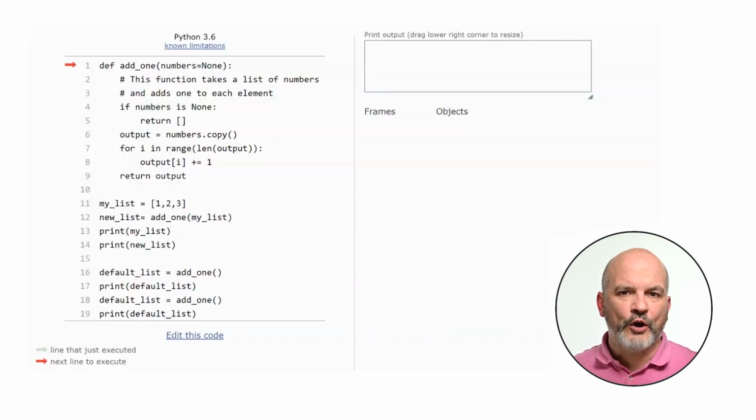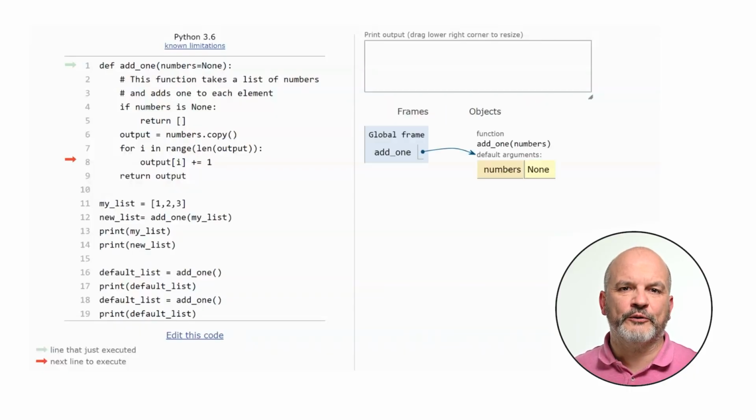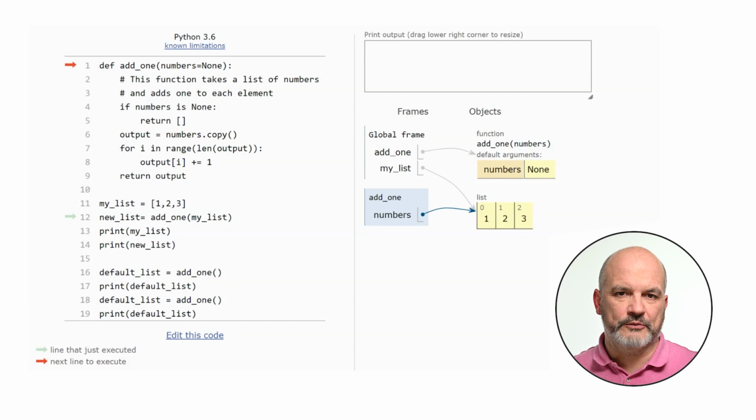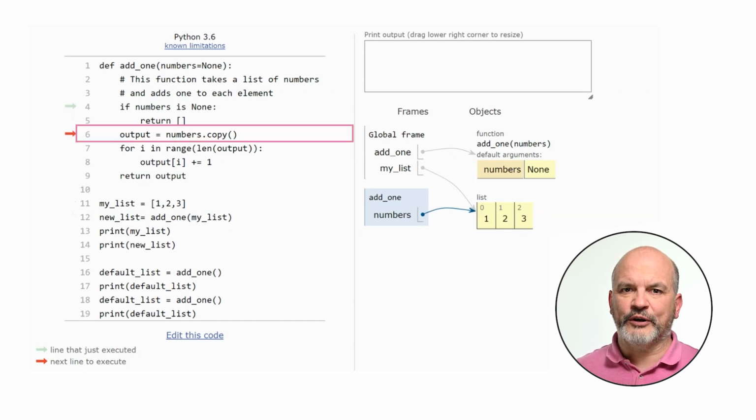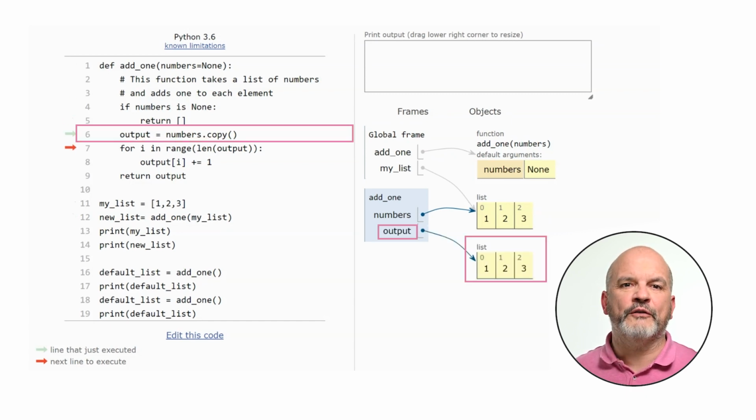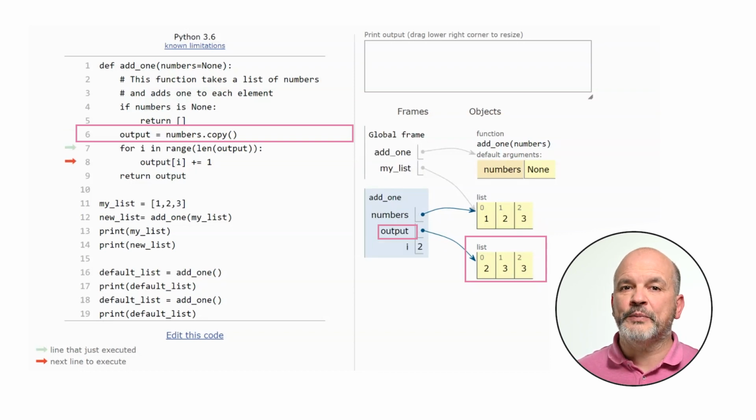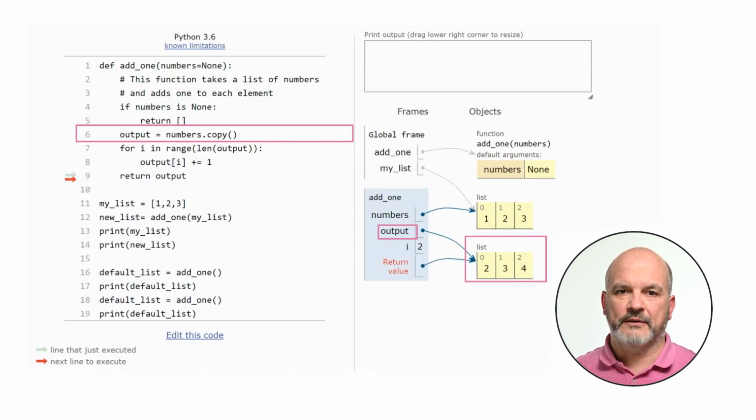In this example, we use None as the default value for the parameter. None is an immutable object that represents nothing or absence of value. When we call the function with an argument, it makes a copy of the list passed in the parameter on line 6, modifies the copy, and returns it.